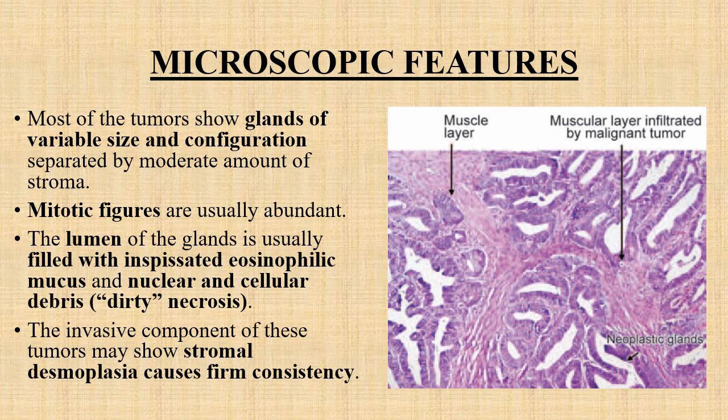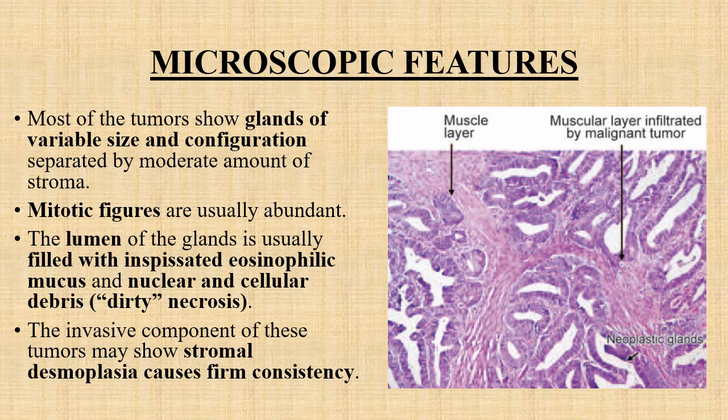Now the microscopic features of colon cancer. Most of the tumors show glands of variable size and configuration, which are separated by a moderate amount of stroma. Mitotic figures are usually abundant.